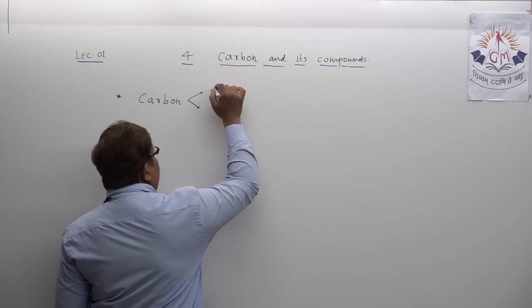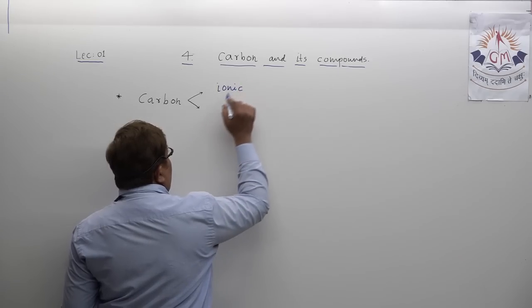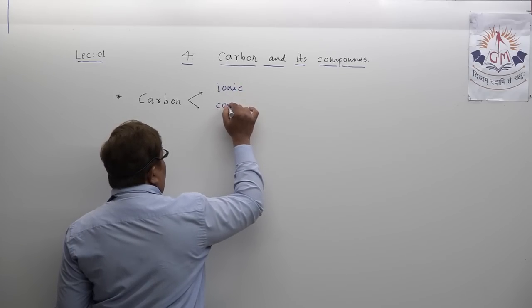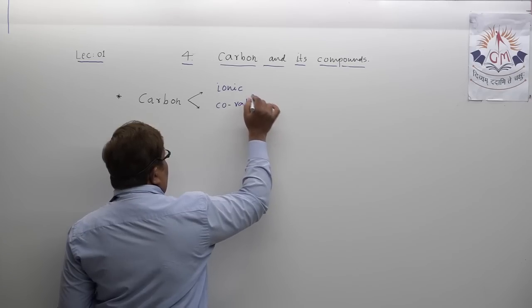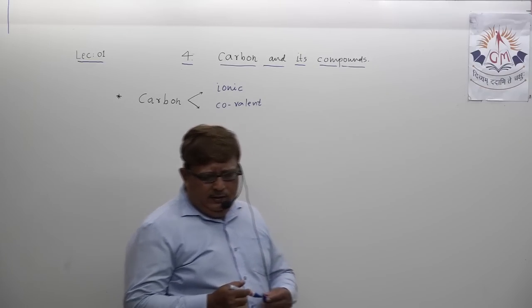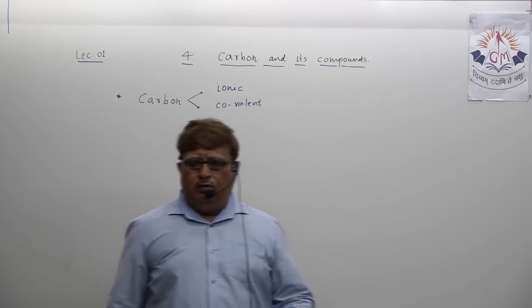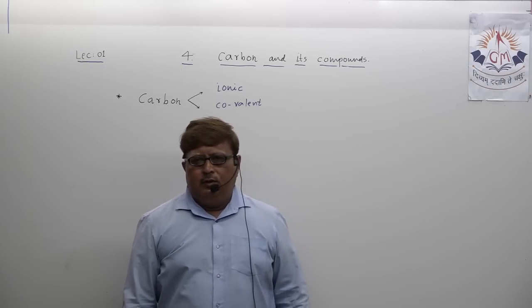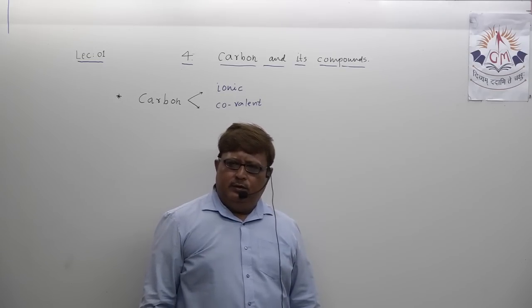Let me write: does carbon contain ionic nature or covalent nature? I think, my dear student, in ninth standard, if you have studied, I don't know, regarding covalent and ionic nature.